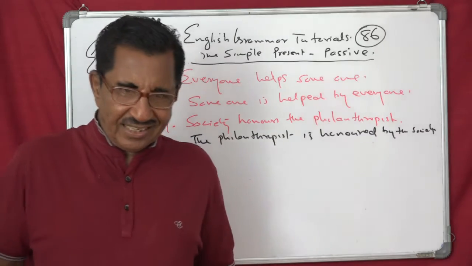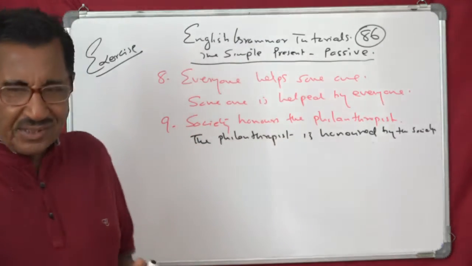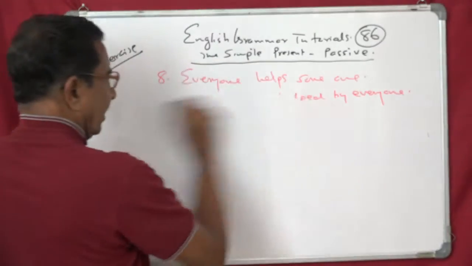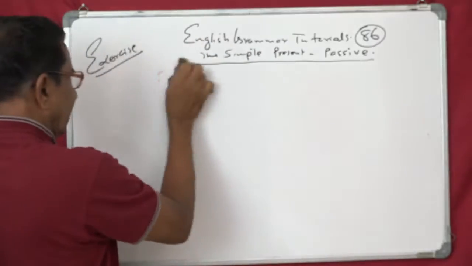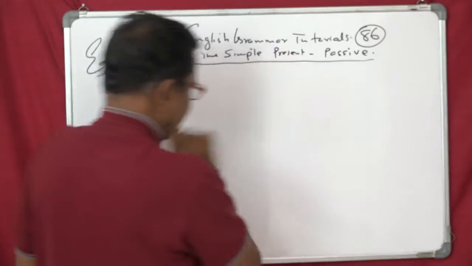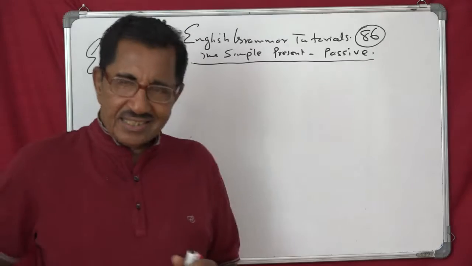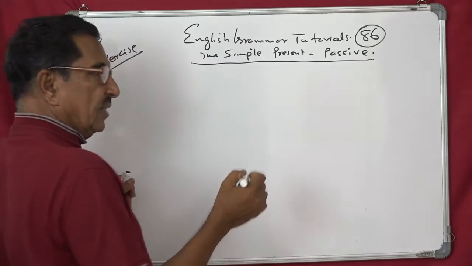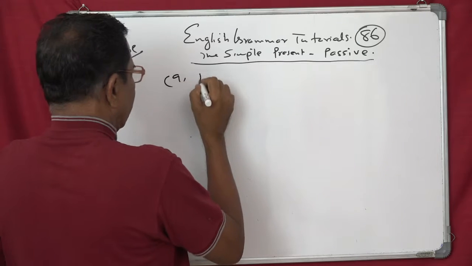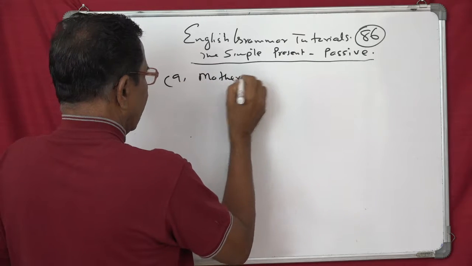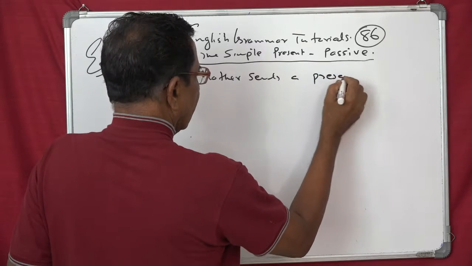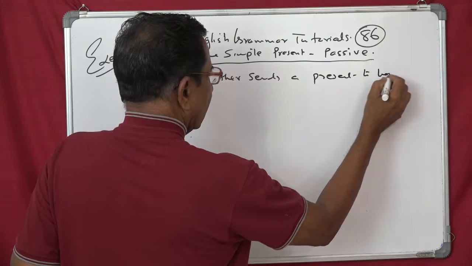And then you can see, if you have got another sentence, the 10th one: Mother sends a present to her daughter. Which one? 8th, 9th one, isn't it? Yes. Mother sends a present to her daughter.